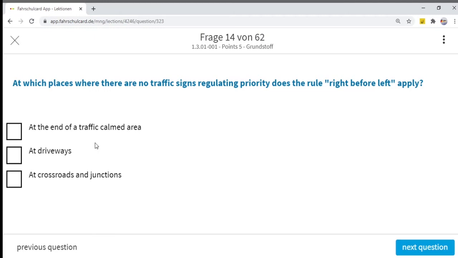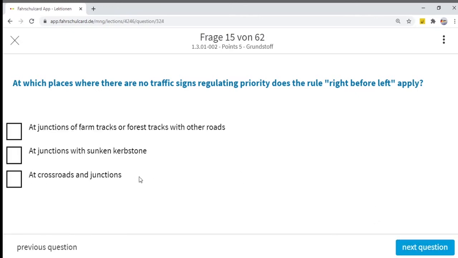The traffic coming from the traffic calming area has to wait. Driveways are the short areas in front of your house where you can park your vehicle, so the rule right before left never applies on driveways. At crossroads and junctions, yes, the rule right before left applies where there is no traffic sign. This answer is right.